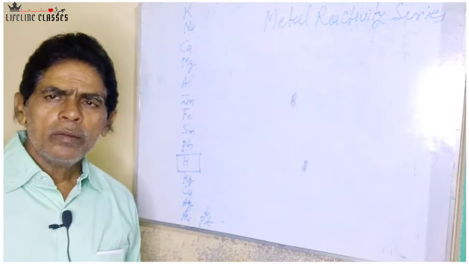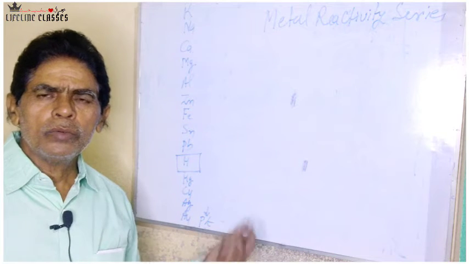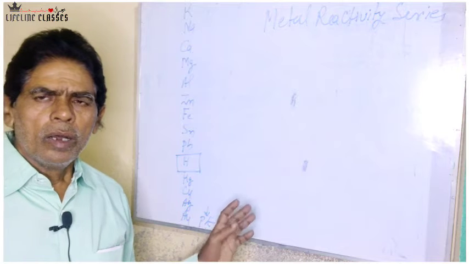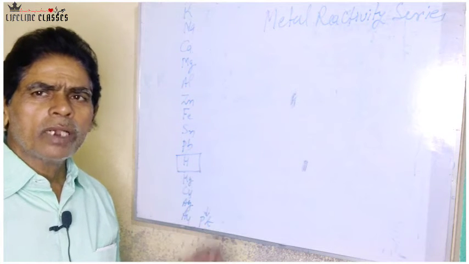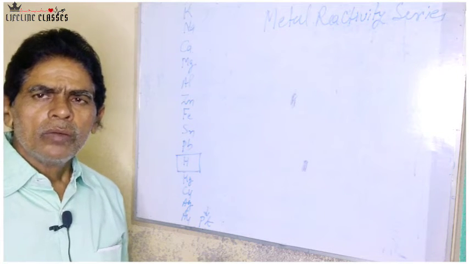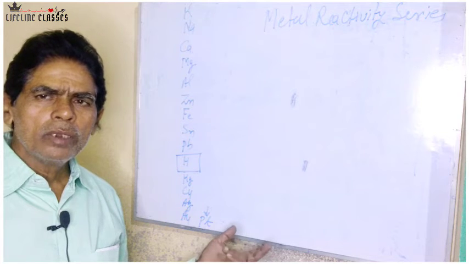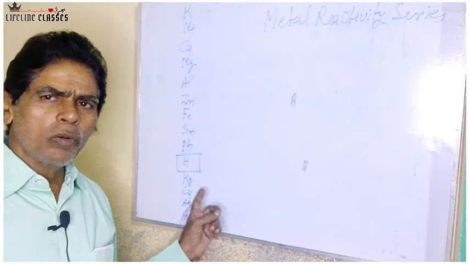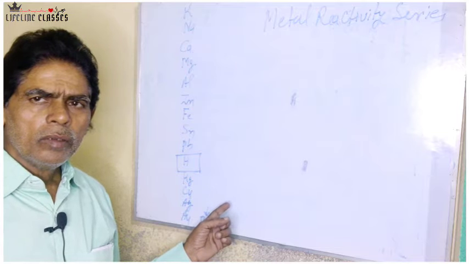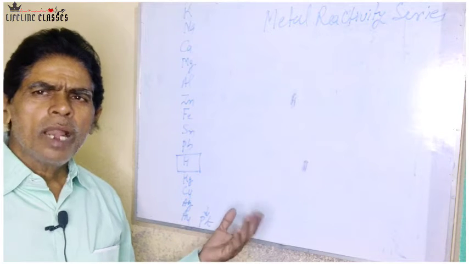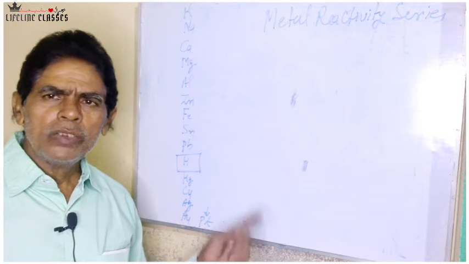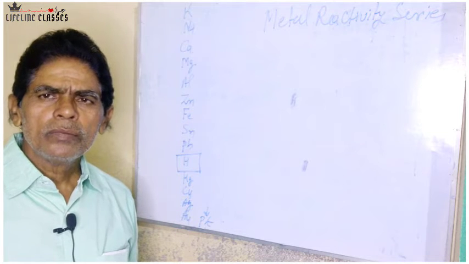You may wonder, looking at the metal reactivity series, why is hydrogen included?